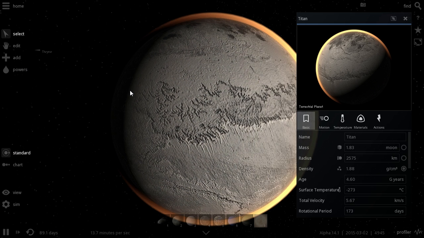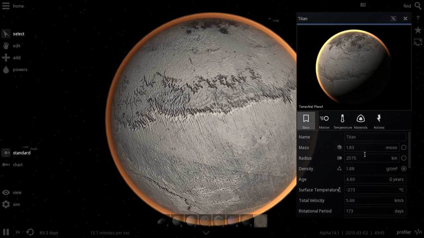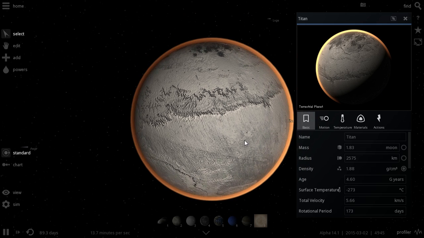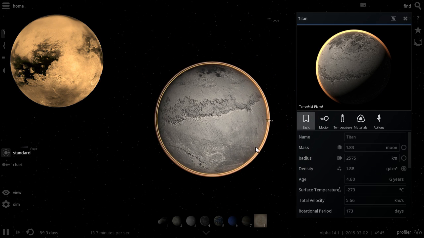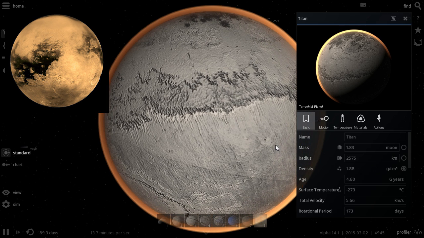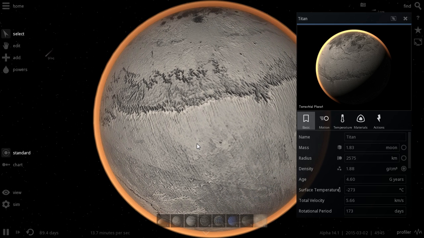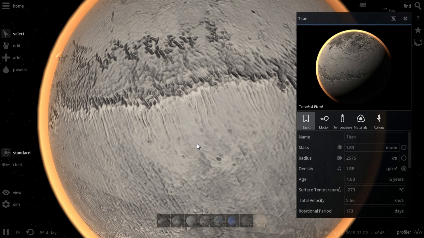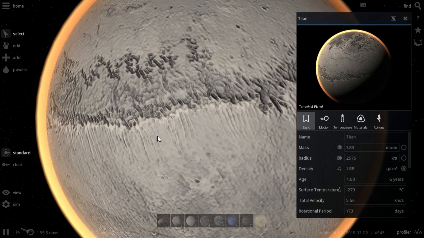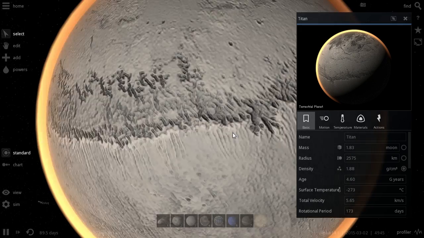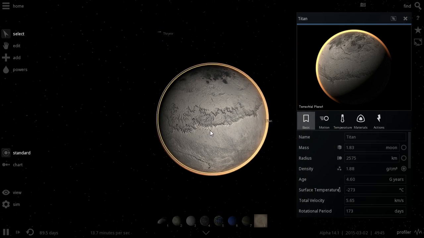So this is Titan. Now this is the second biggest satellite in our solar system. It's 2,500 kilometers and it's only about 1.83 times the mass of the Moon, so it's not actually that massive, but it is a very interesting satellite to take a look at, and we're actually going to be terraforming this beautiful satellite, this beautiful terrestrial planet.